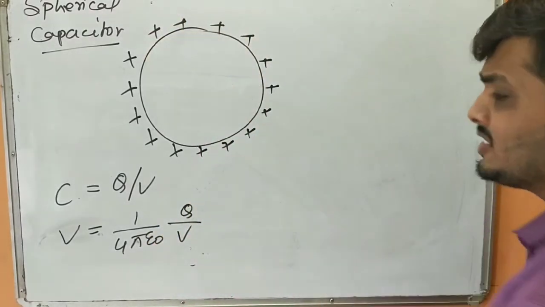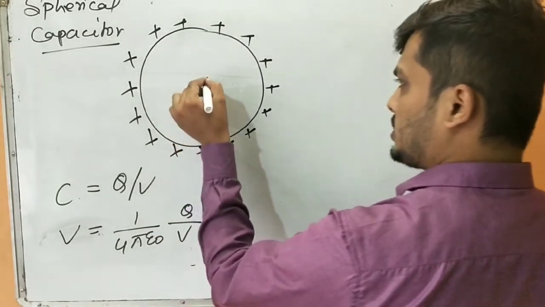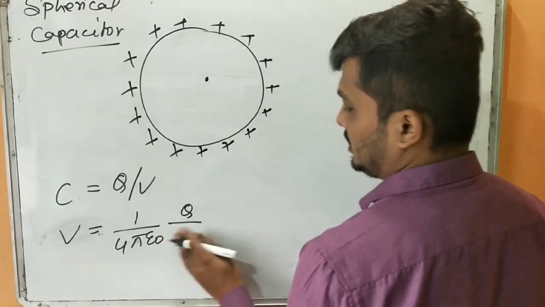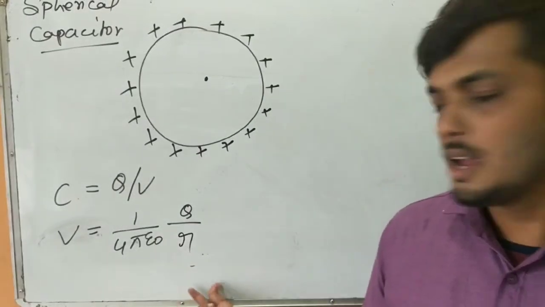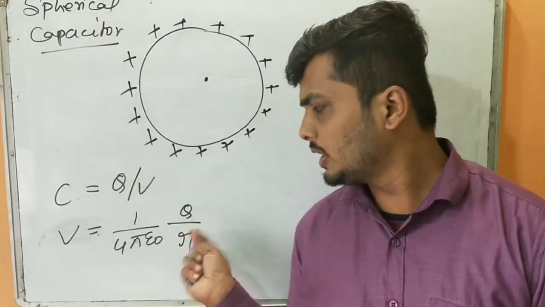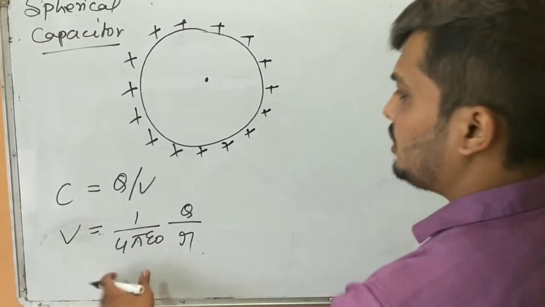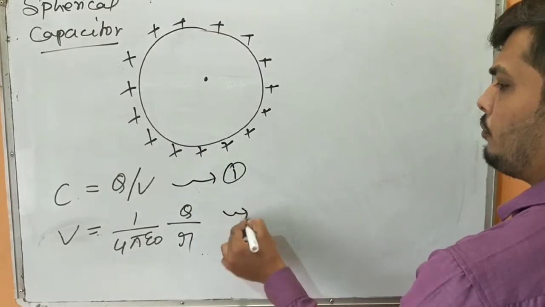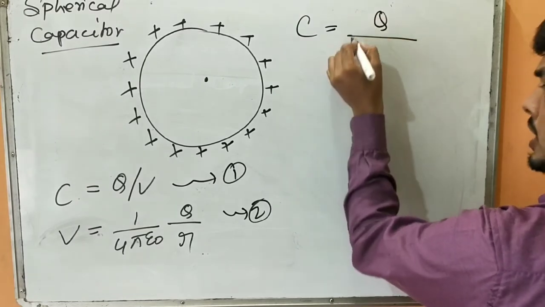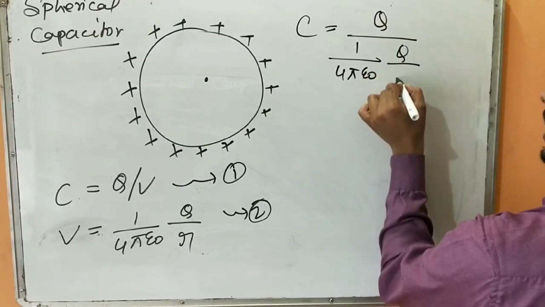Suppose it has Q number of charges. We know that the potential of this charged capacitor will be 1 upon 4 pi epsilon naught Q by R, Q by R, not V. This is the definition of electric potential, the amount of work done by the charge from such a distance. Clear? So I will substitute this value of V in equation 1. What will I get? Capacitance C equals Q divided by 1 upon 4 pi epsilon naught Q divided by R.